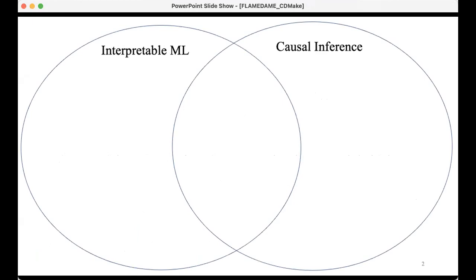Interpretable machine learning and causal inference, they're actually not the same thing, but they do overlap. So let me give you some examples of problems that sit in this Venn diagram. I want to start with interpretable machine learning problems that are not causal. Okay, so the problem is, why did you deny my loan, right? Loan decisions are high stakes decisions, and the bank should explain why it denied the loan. These are not really causal decisions. The bank doesn't really care why the person won't pay back the loan, only that they won't.